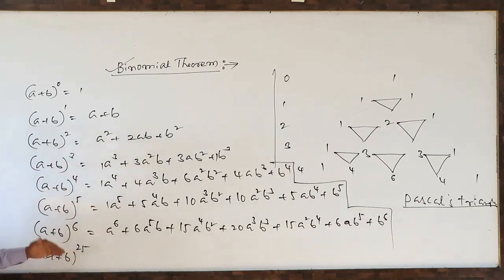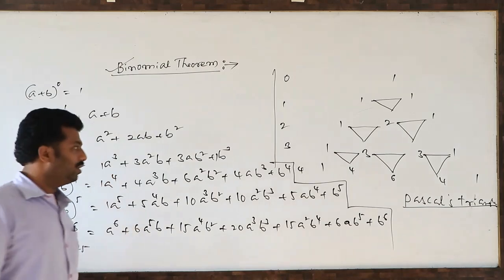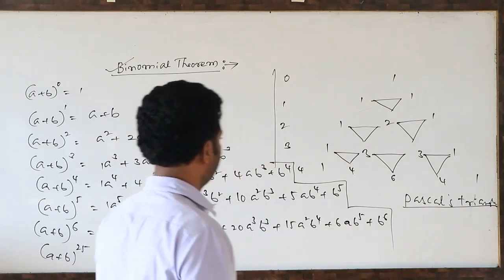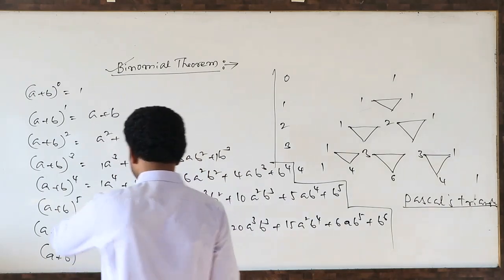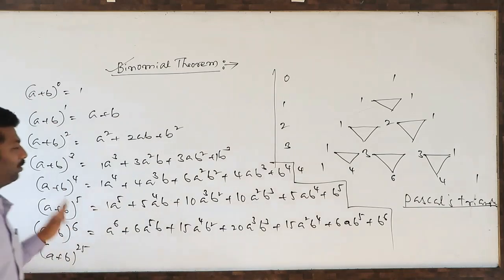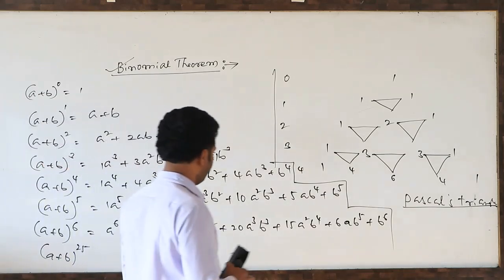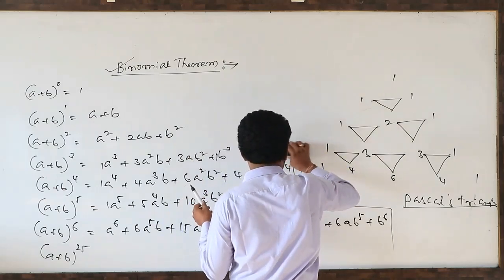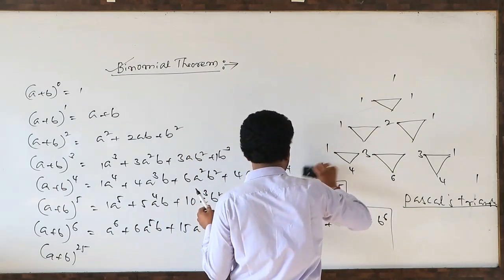That takes time, and it may occupy more space also. So there is a drawback in Pascal's triangle. Then how to write a plus b whole power of 25 directly? First of all, I will tell these terms. Later, I will explain how to write a plus b whole power 25.